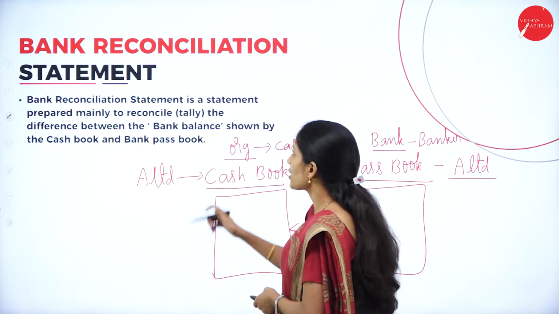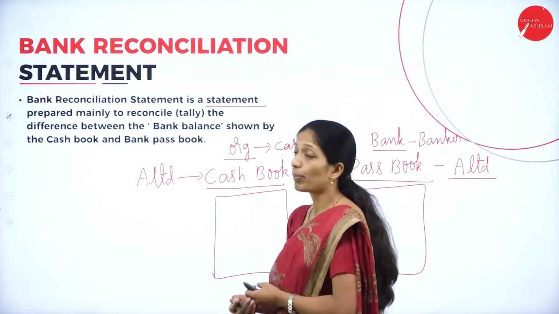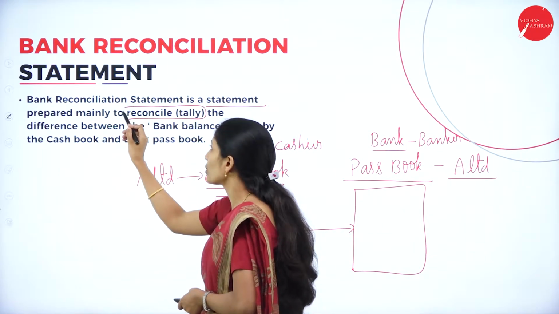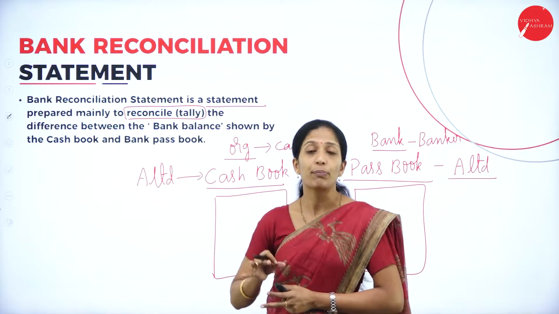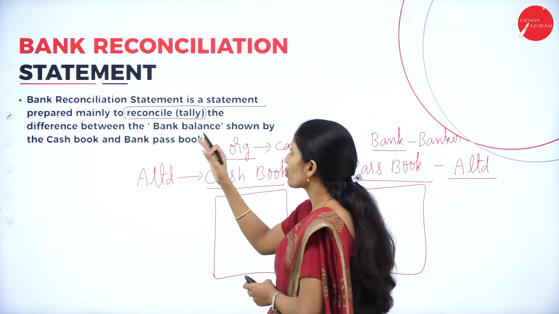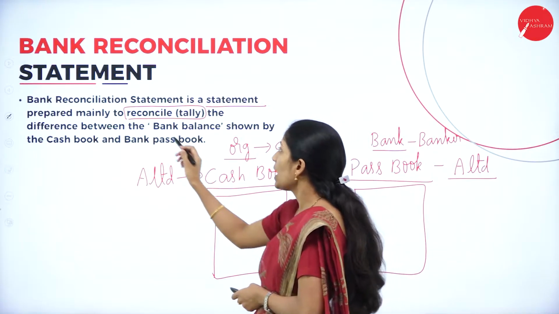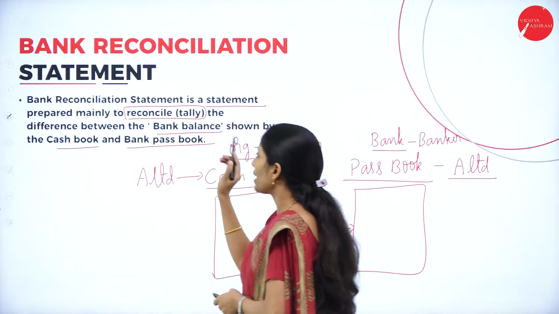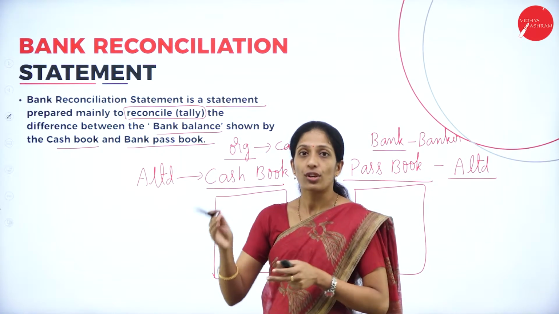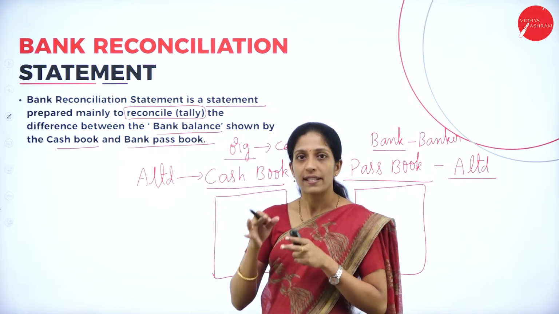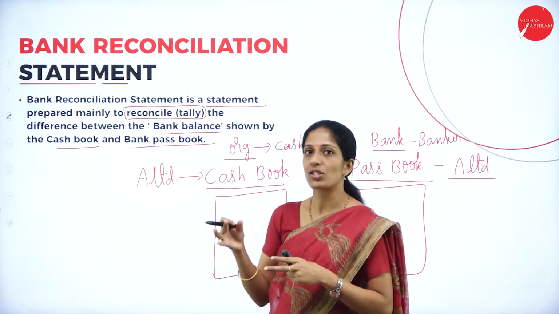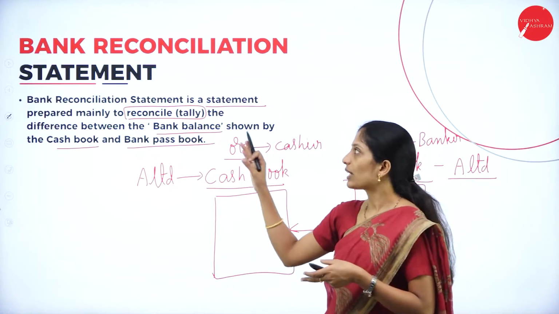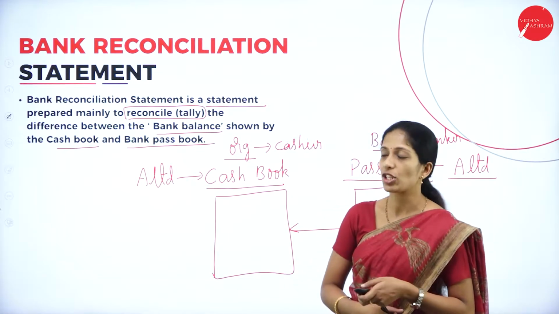A bank reconciliation statement is a statement mainly prepared to reconcile. To reconcile means what? To tally. So, to make both the balances the same, to tally the difference between bank balance shown by the cash book and bank balance as per passbook. In order to make those differences the same, we prepare a statement which is known as bank reconciliation statement. Hope you are clear with the meaning of bank reconciliation statement.